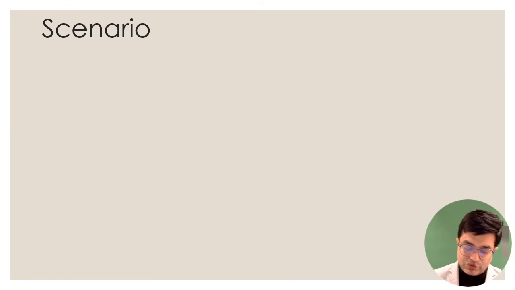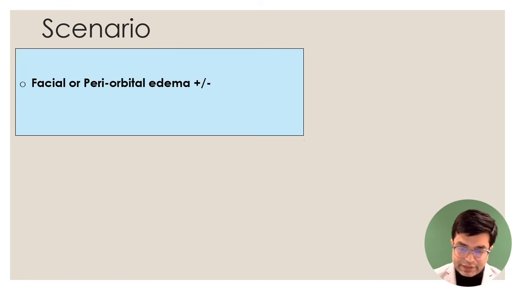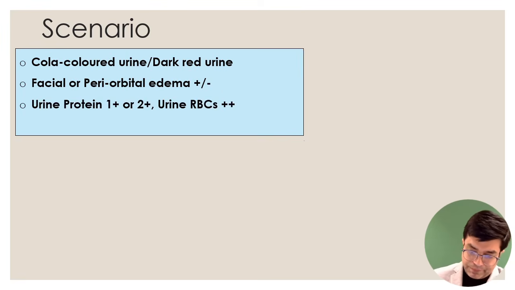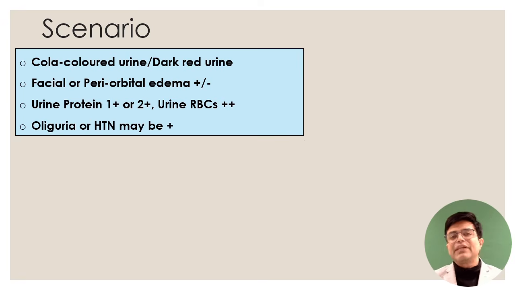Let us have a look at the next scenario. Examiner will say that there is a patient who's having a facial or periorbital edema. There is a cola colored urine or dark red urine also being passed in the patient. They will say urine protein is mild to moderate. Urine RBCs are present. This is very important. So hematuria is happening along with mild to moderate proteinuria. And oliguria and hypertension may be present.